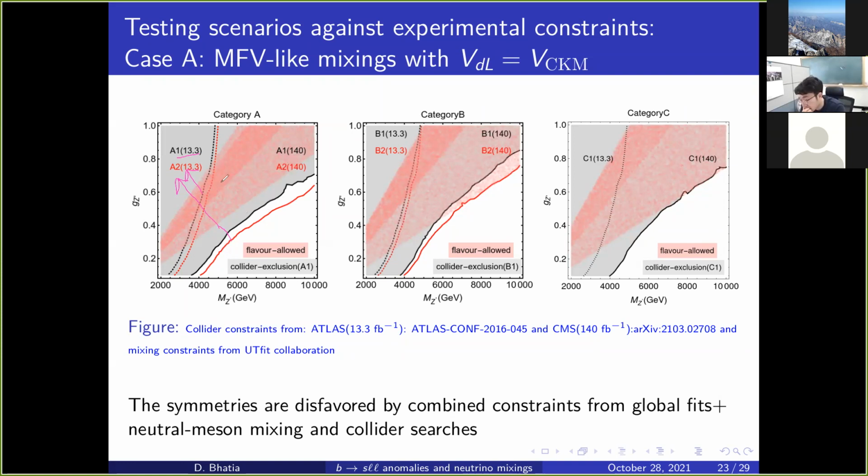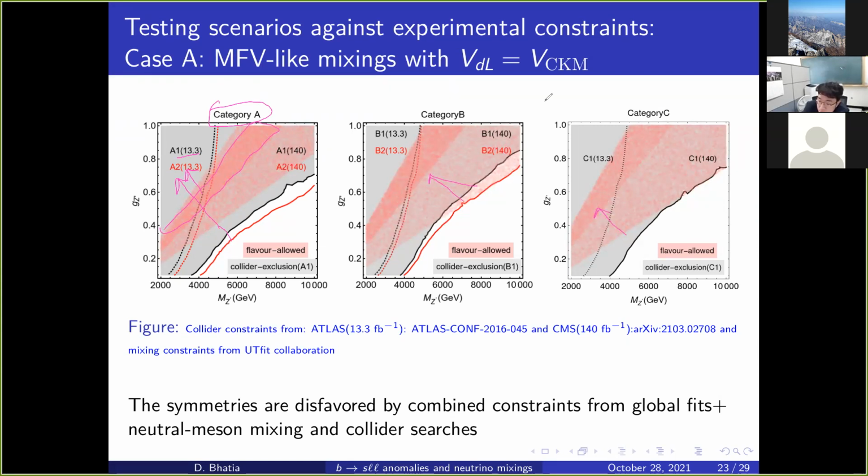Now you see this allowed band from flavor is actually lying inside the disallowed regions from the collider data. This happens for all the categories, category A, category B, category C. So the allowed flavor bands are lying inside the disallowed regions from the collider. So everything is ruled out.